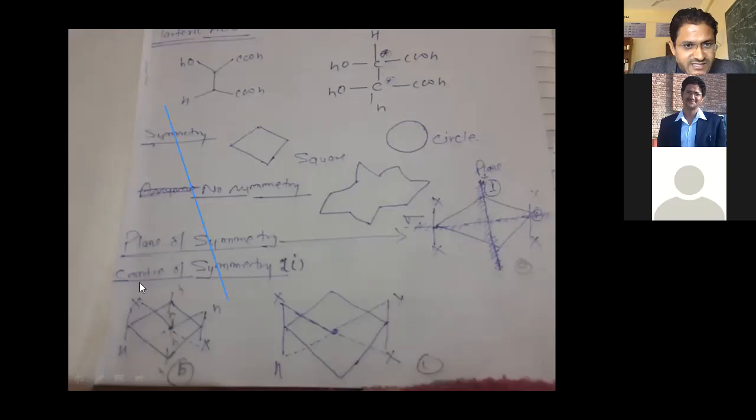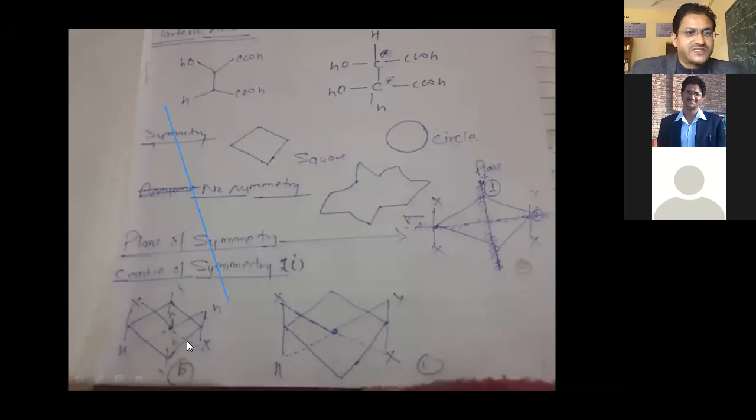Now you can see about center of symmetry, right? This is the center point. You can see this compound also. Here you can see H H, then C H H, and here H H, and here X downside, H upper side, X upper side, H downside. So this is a center of symmetric compound, because there are so many types of symmetry.